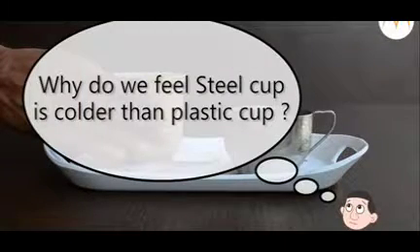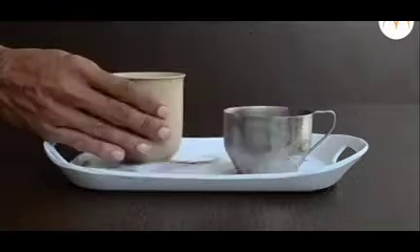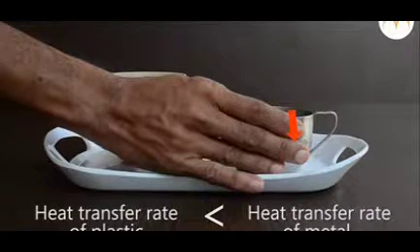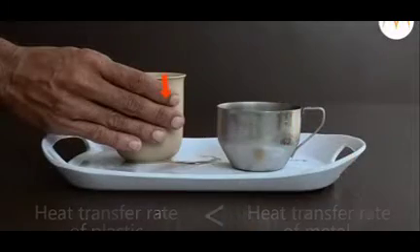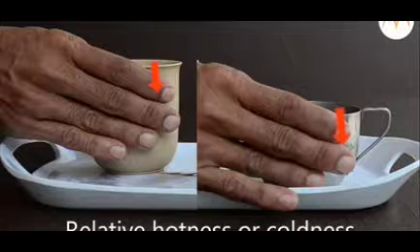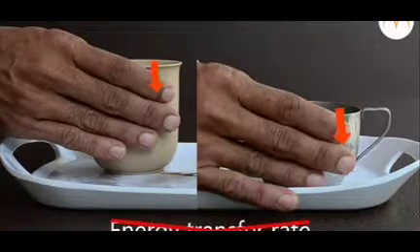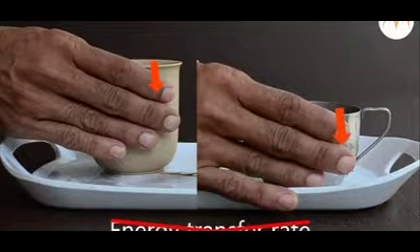Why do we feel the steel cup is colder than the plastic one? We feel these objects differently because metal transfers heat at a higher rate than plastic. We need some way to measure relative hotness or coldness of the object. We are not really interested in finding out their energy transfer rate.